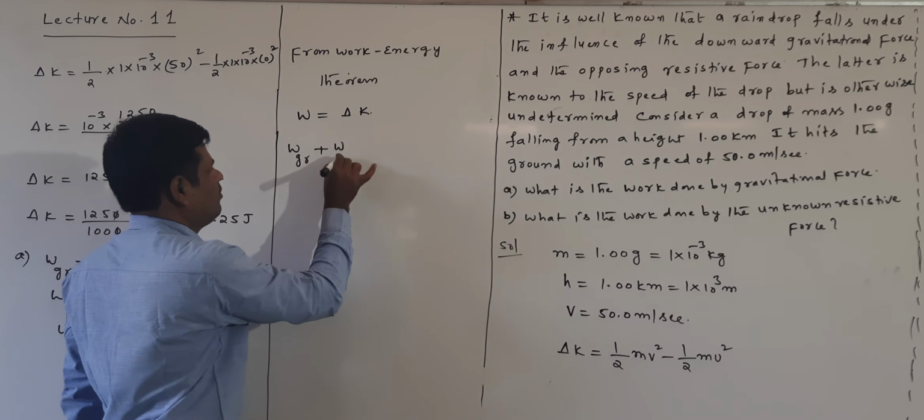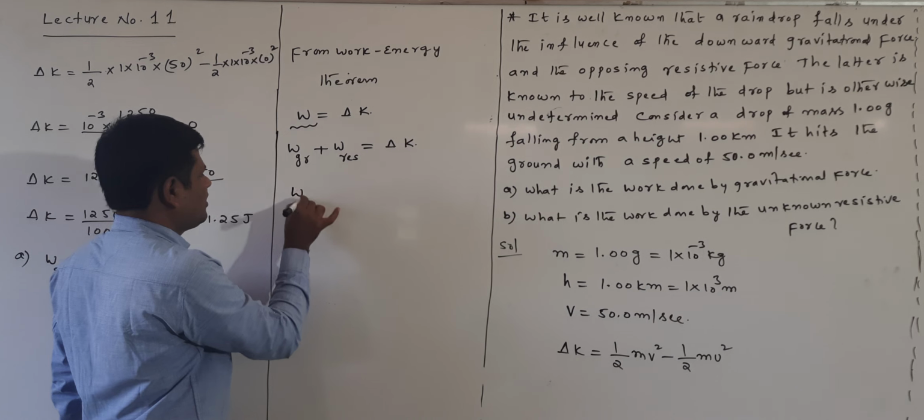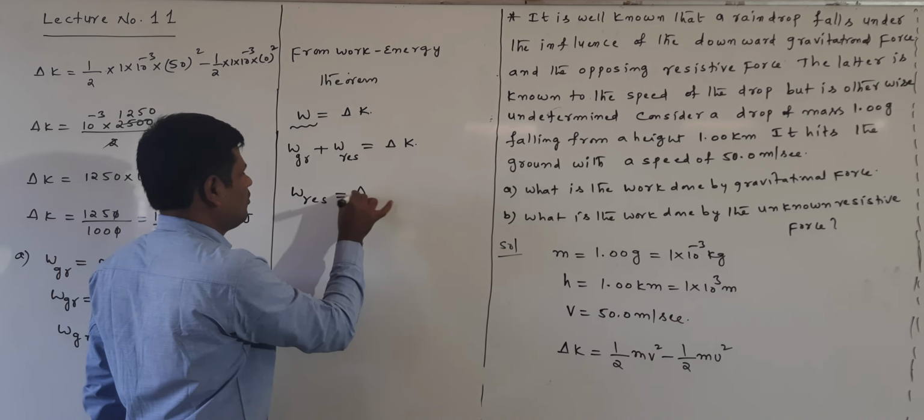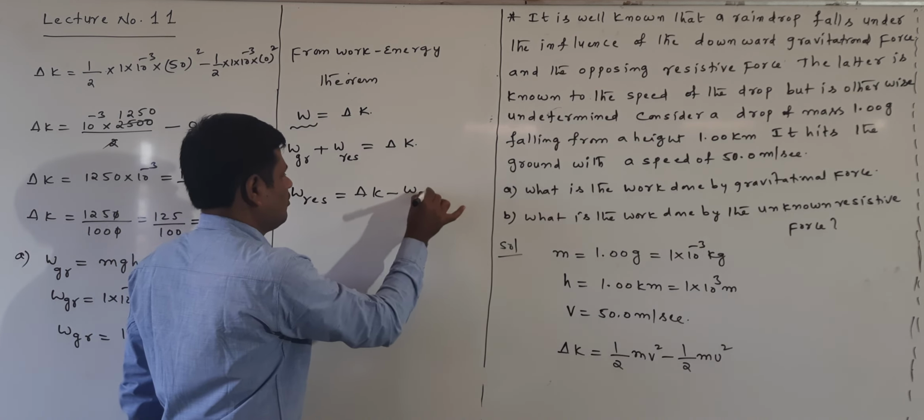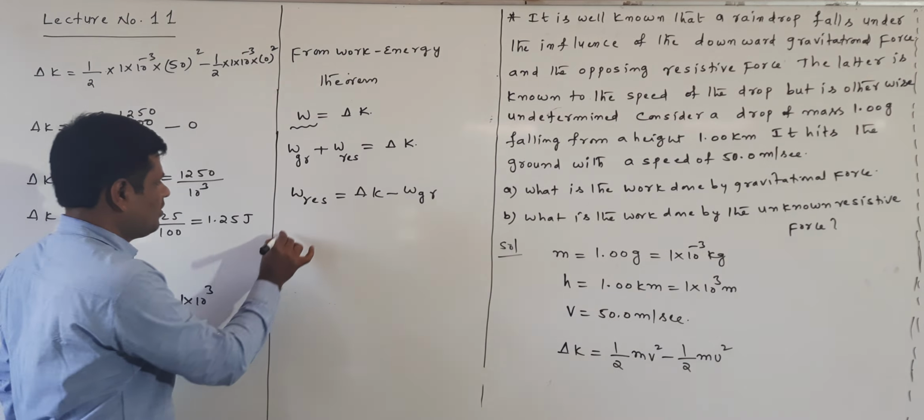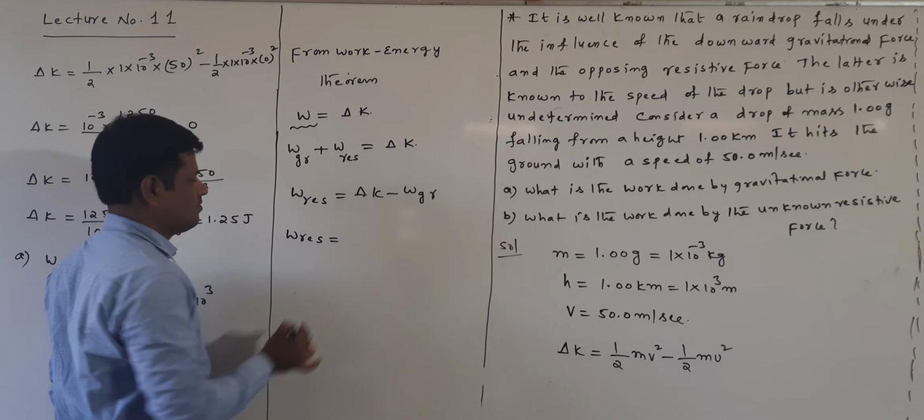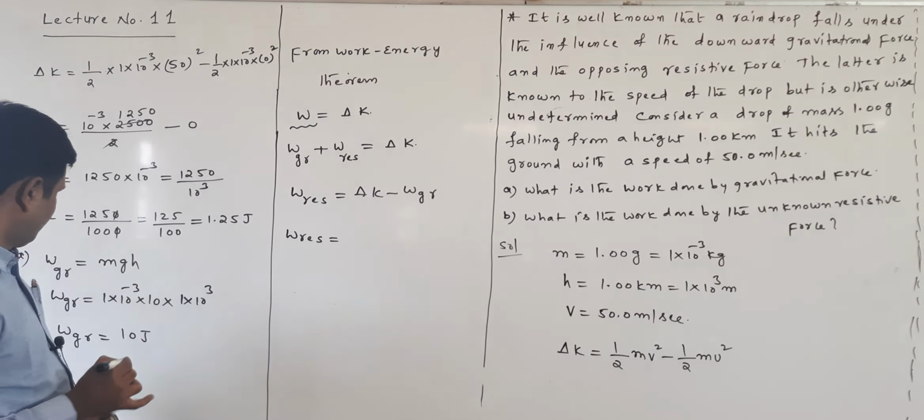This is the total work done. Total work done means work done by the gravitational force and work done by the resistive force, both are considered. Now work done by the resistive force is equal to delta K minus W gravitational. Delta K is equal to 1.25 minus W gravitational.